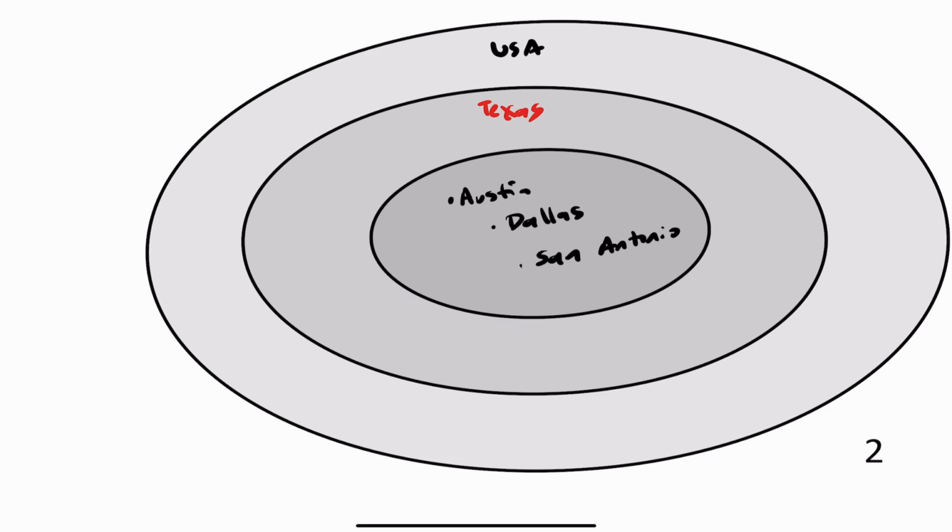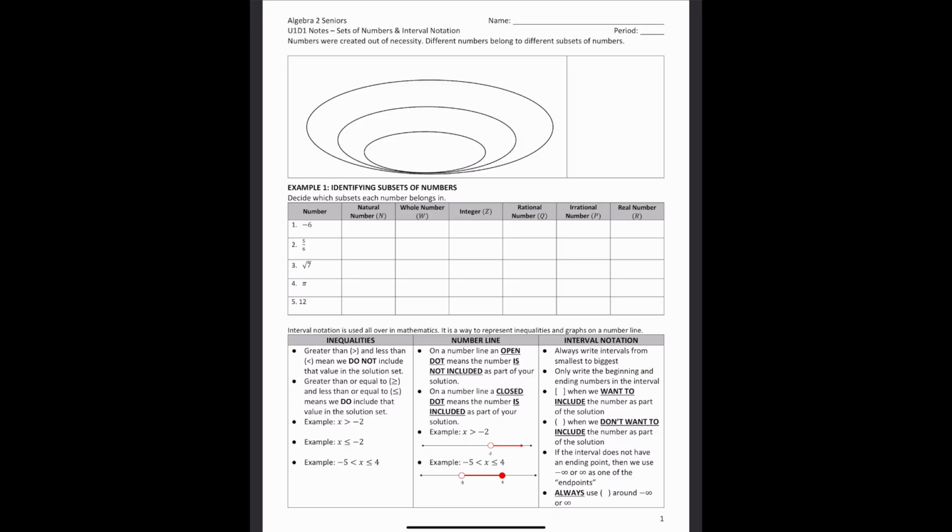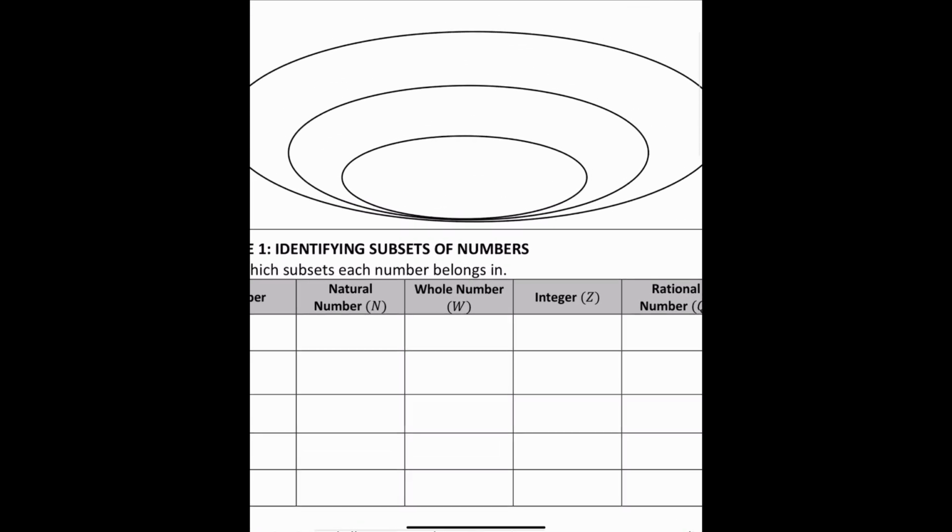So we're going to use that idea and apply it to what we're going to be talking about very soon. All right, so we're going to move on to sets of numbers now. We're going to discuss all the numbers that you've seen in life. The first set of numbers I want to talk about are the natural numbers.